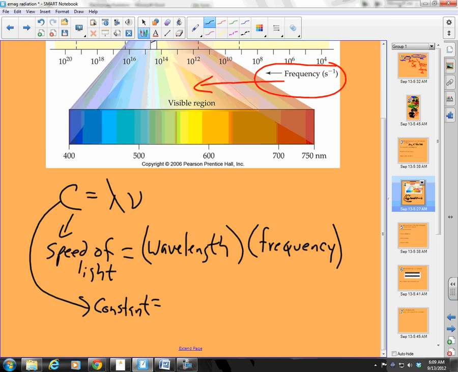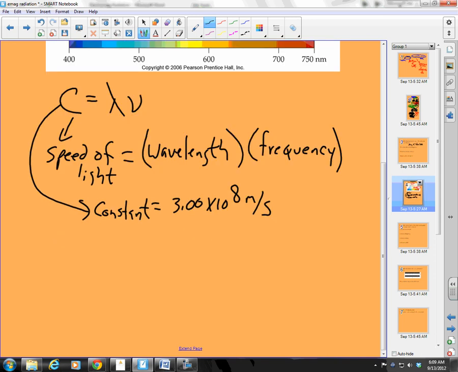And it's constant at 3.00 times 10 to the 8th meters per second. Okay, now if that's constant, what does that really mean? That means that my wavelength is inversely proportional to frequency.